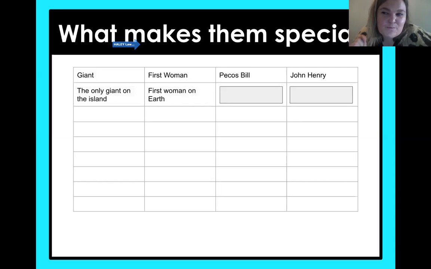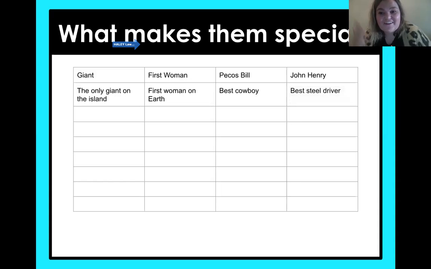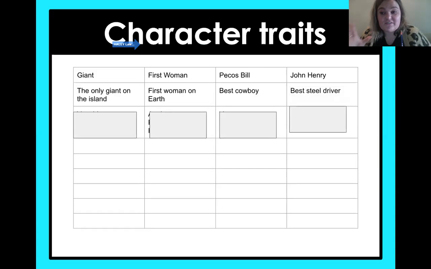What about Pecos Bill? What makes him special? What do you guys think? He is the best cowboy. Yeah, we talked about that while we were reading in those lessons in the past. And now what about John Henry, which we just finished? What makes him special? Yeah, you guys figured it out. He is the best steel driver. So good job remembering those. And don't forget about those things we just figured out because we're going to come back to those.